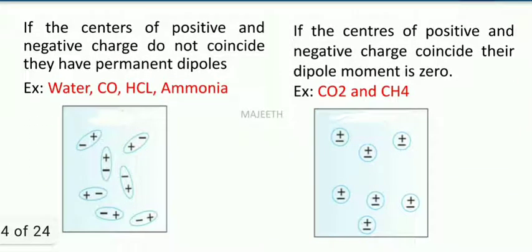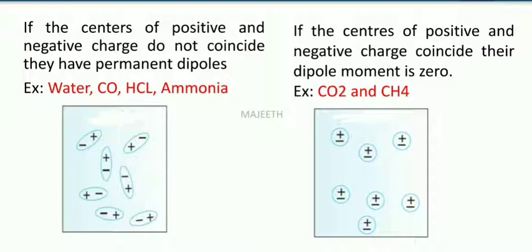Now we see some real-time dipoles. So in water or ammonia or carbon monoxide and hydrochloric acid, the thing is the centers of positive and negative charges don't coincide. That means they have permanent dipoles, right? So if the centers do not coincide, then that is called a permanent dipole, right?